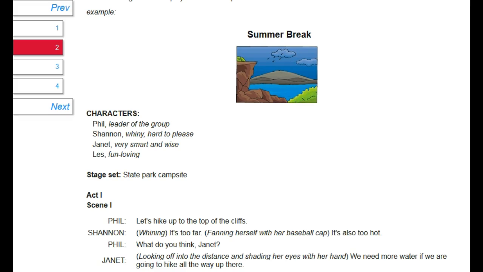So here's an example. This one's called Summer Break. Here it lists the characters of Phil, Shannon, Jenna, and Les, and it gives you the stage is a state park campsite. Now we'll read through one act and one scene.